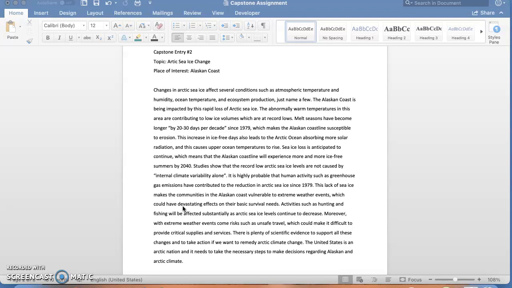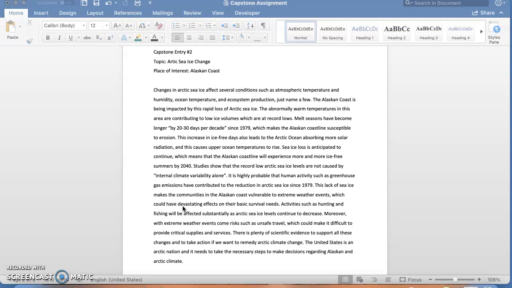Sea ice loss is anticipated to continue, which means that the Alaskan coastline will experience more and more ice-free summers by 2040. Studies show that the record low Arctic sea ice levels are not caused by internal climate variability alone. It is highly probable that human activities such as greenhouse gas emissions have contributed to the reduction in Arctic sea ice since 1979.